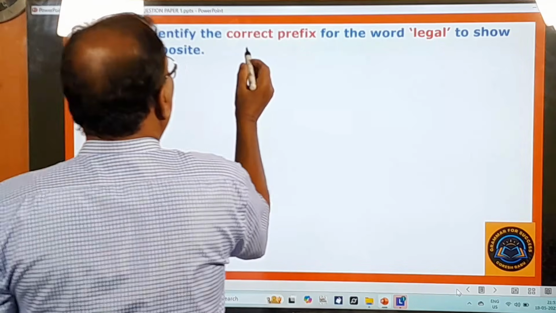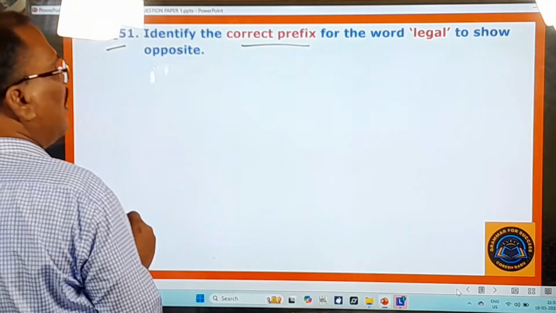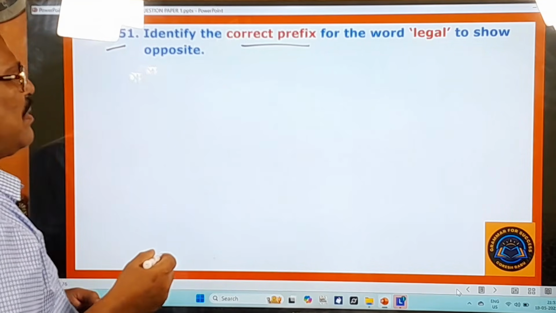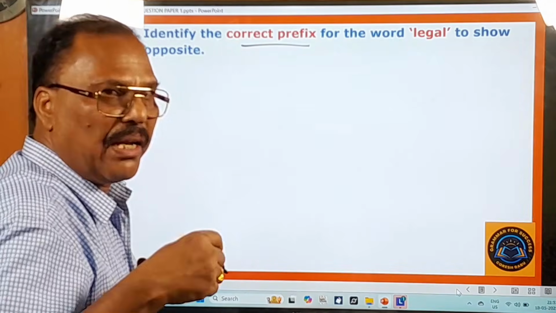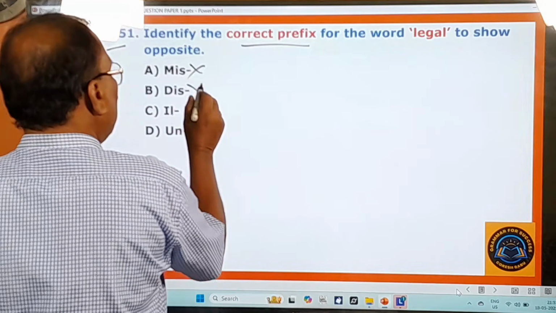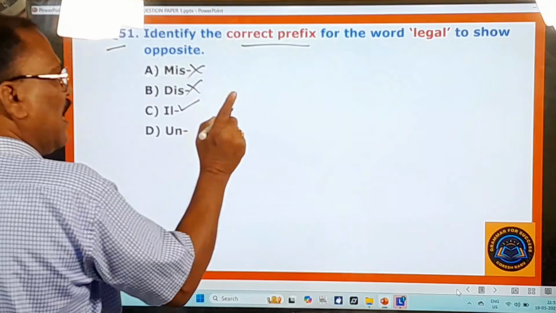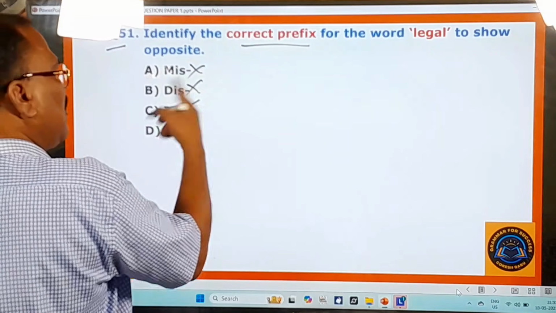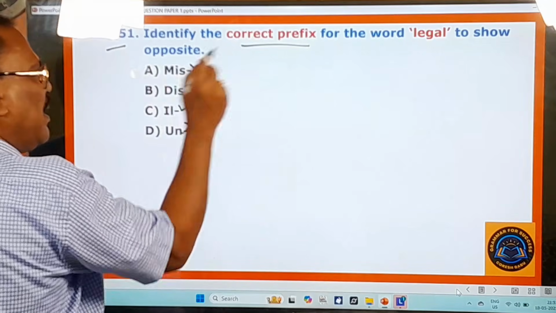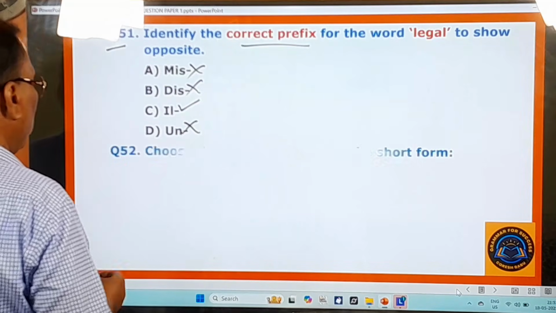51st question. Identify the correct prefix for the word legal to show the opposite. What is the prefix that can make the word legal an opposite word? Here you pay attention. Miss, no. Dis, no. Ill is the right one. Legal, illegal. You cannot say mislegal, dislegal. Un also you don't say. Therefore, C is the right one. Illegal, right? And you move on to the next question.